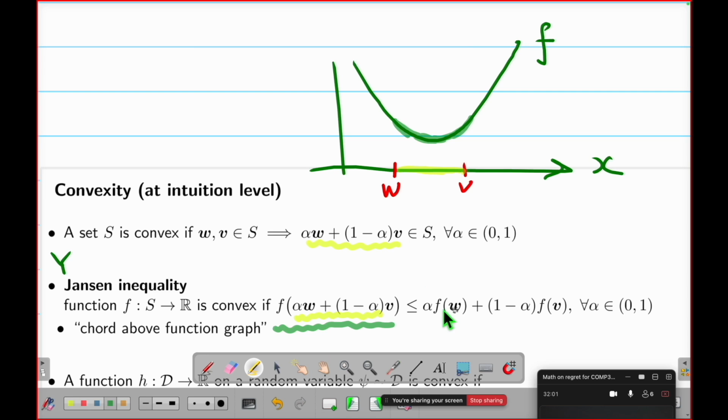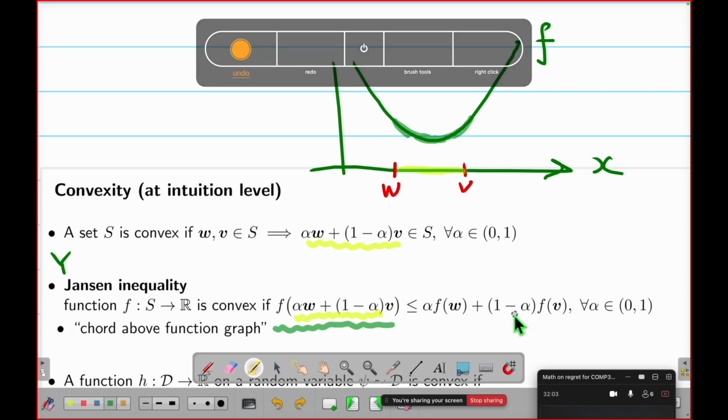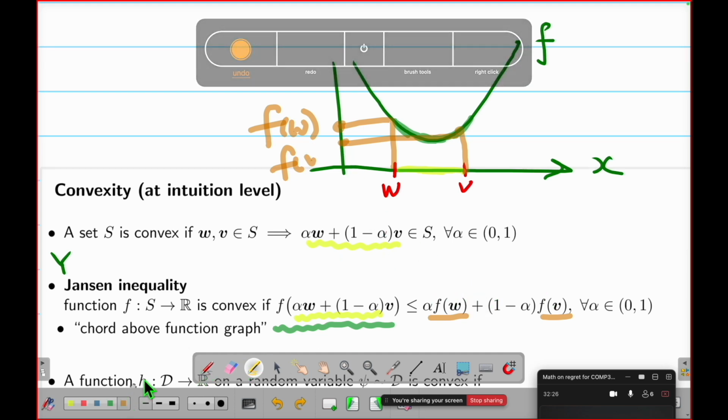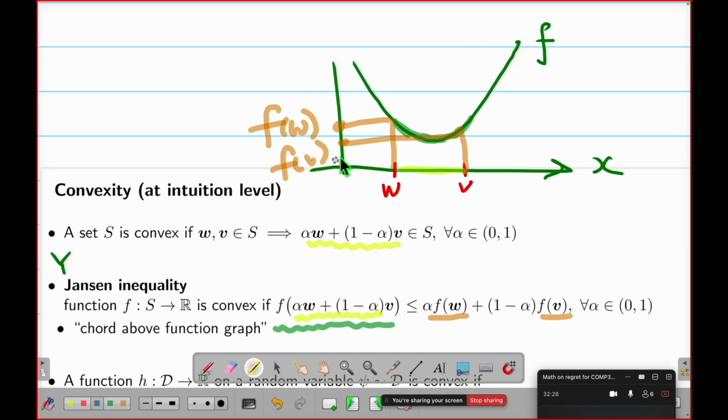Now, this is done. What the heck is this part? Let's talk about it one by one. So I have my f(W). This is my f(W), right? What the heck is f(V)? I have my V, go to here. This is my f(V). What the heck is this whole thing? Looks like this, right? So actually, this whole thing, now I change color, f(V) in blue. This is my blue.